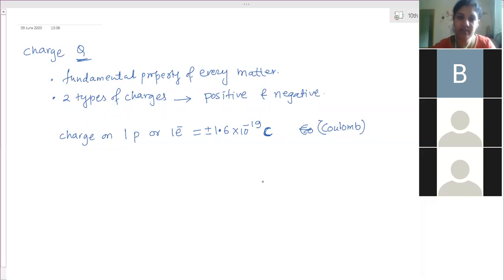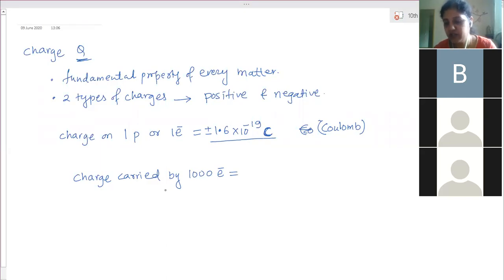One electron carries this much charge, so 1000 electrons will carry 1000 into 1.6 into 10 to the power minus 19 coulomb, that is 1.6 into 10 to the power minus 16 coulomb.